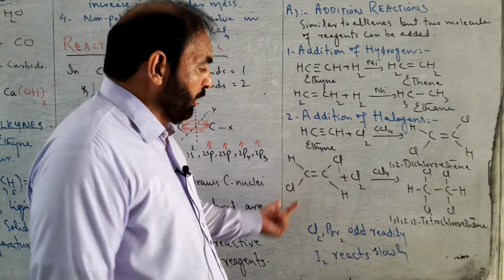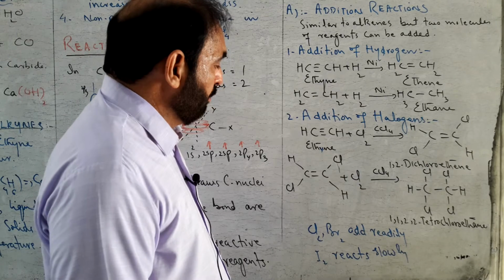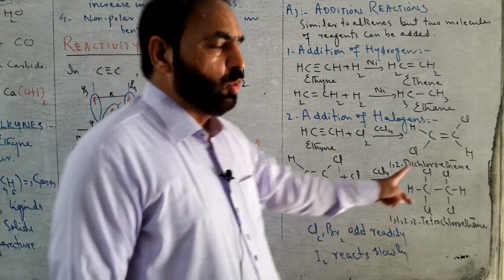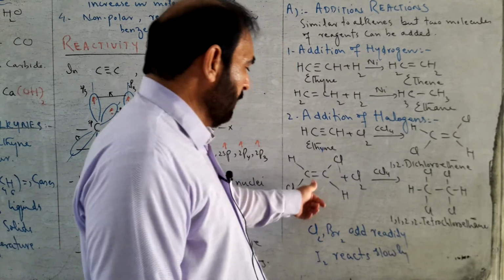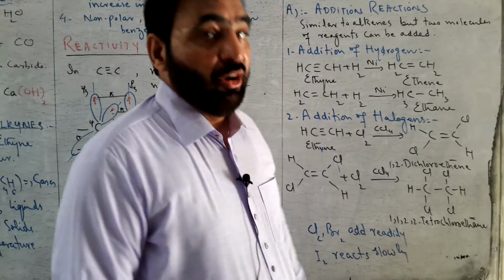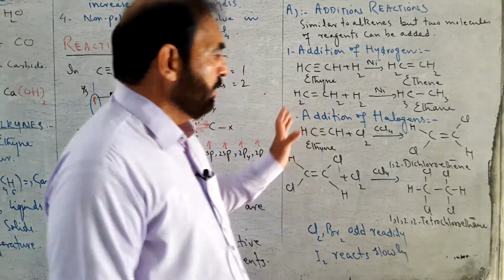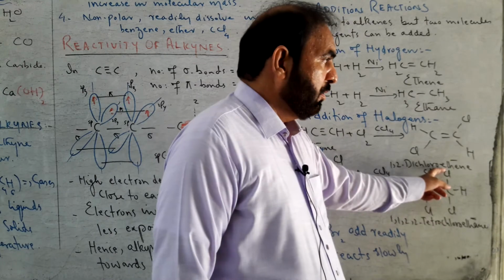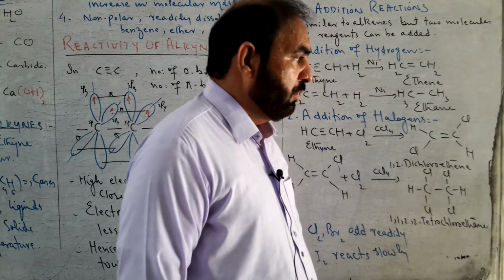Second molecule of chlorine, when added, both carbon atoms get bonded with two chlorine atoms, and double bond is changed to single bond. In this way, the final product after halogenation is 1,1,2,2.